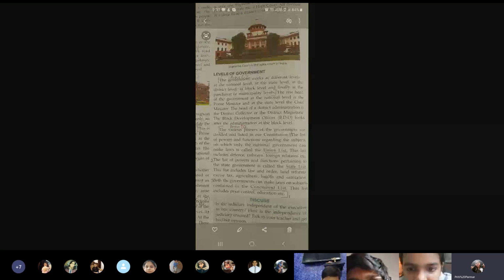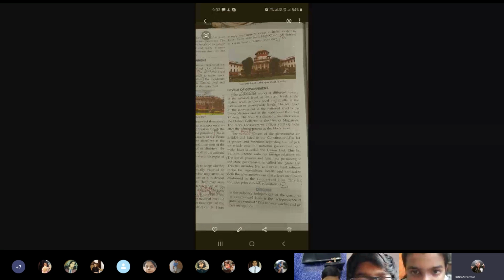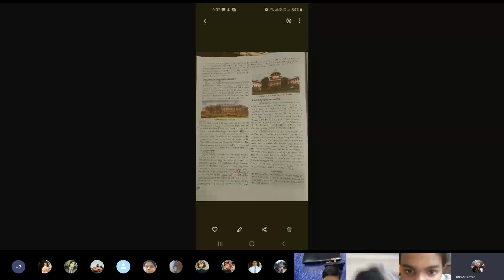Then we also talked about the three lists of works which are undertaken. Those were the union list, the state list, and the concurrent list, where the government works by dividing its work into national level works, then those works which are only taken up by the state government, and those works which can be taken by both national as well as state government, known as concurrent list.